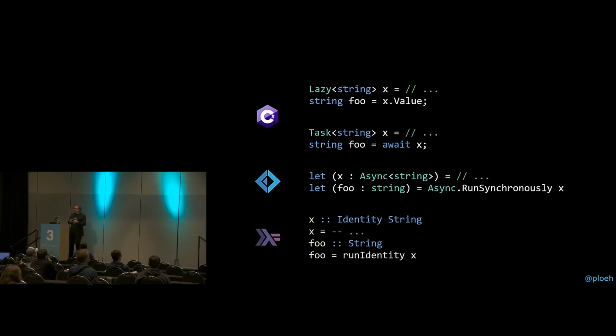Even Haskell has quite a few of those unit containers. The simplest one is called Identity, but you can get the value out of those containers if you'd like to. So this is a concept that pops up in many different languages. So these are not all monads. These are just some monads. These are the containers that I call unit containers because they're guaranteed to contain exactly one value. And for that subset, it makes sense to ask the question, how do I get the value out of it?